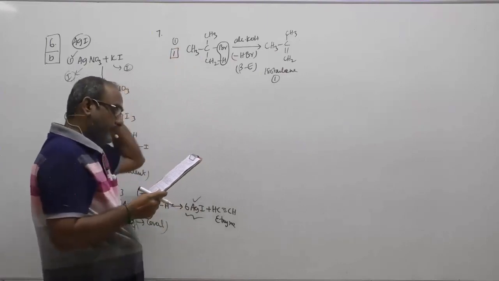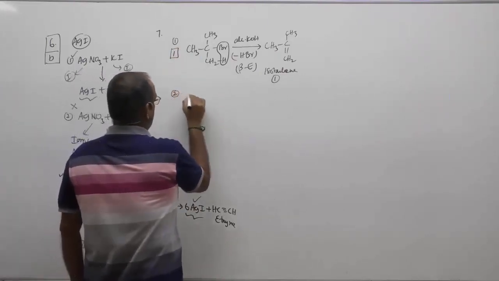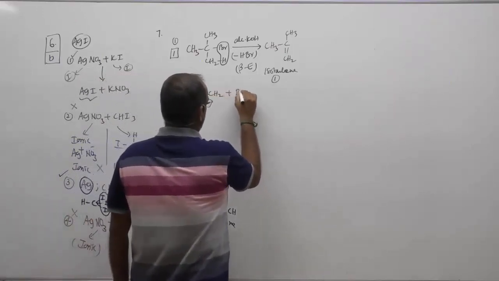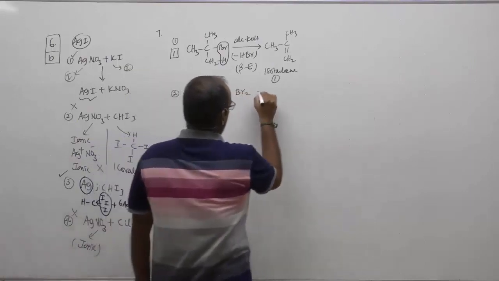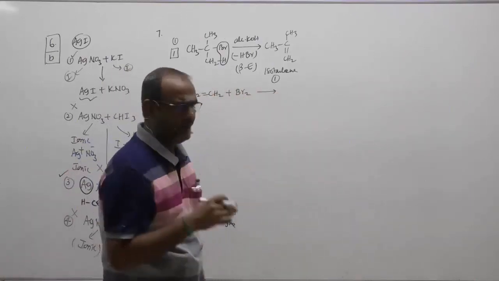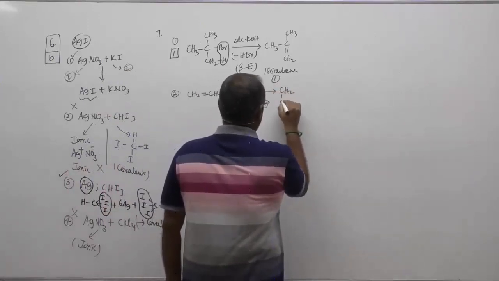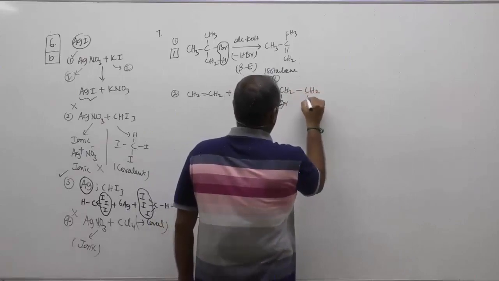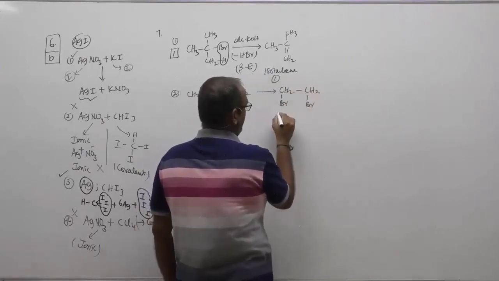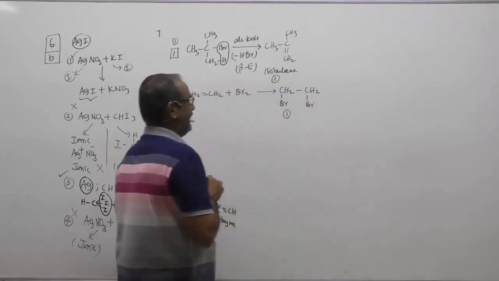Okay. What about your next one? Ethylene, CH2=CH2, reacted with bromine. Children, your double bond gets halogenated. The alkene gets halogenated with your halogens, and on both sides you will have the formation of the corresponding bromine compound. That is your ethylene dibromide, 1,2-dibromoethane. We have already discussed this, children. That is again one product.